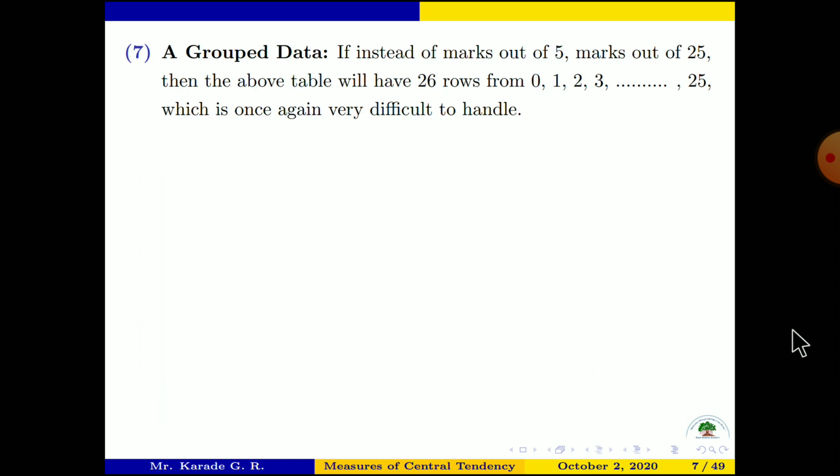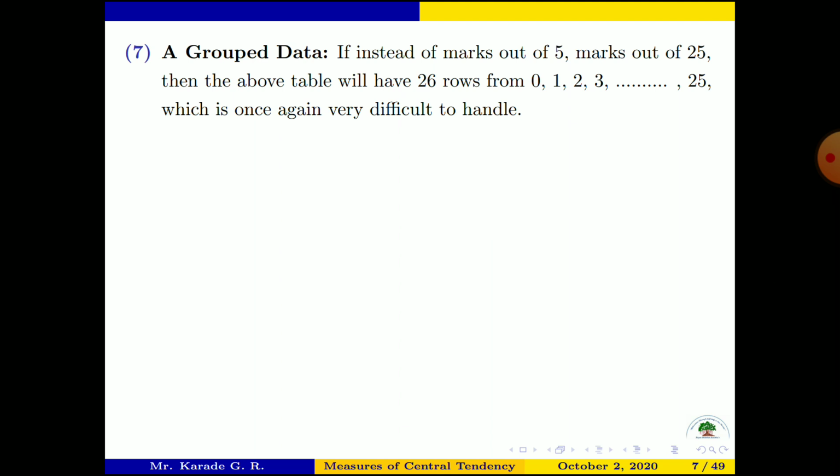Now suppose we have grouped data. What is meant by grouped data? If instead of marks out of 5, we have marks out of 25, then what will happen? The above table will have 26 rows from 0 to 25, which is once again very difficult to handle. 26 rows are difficult to handle.